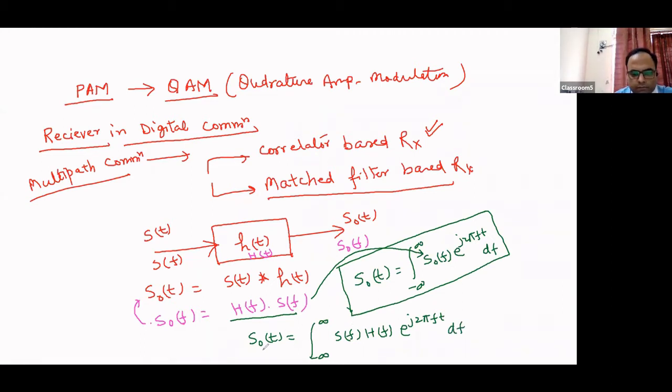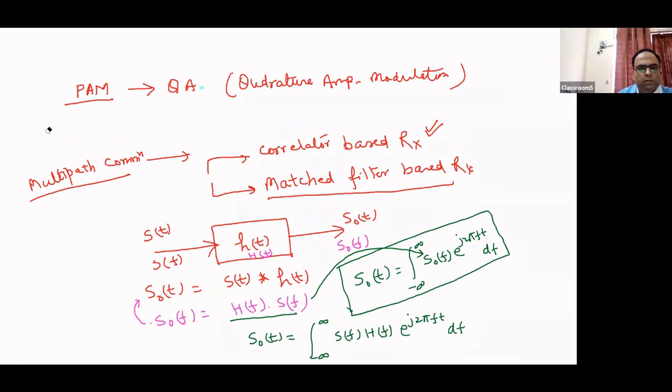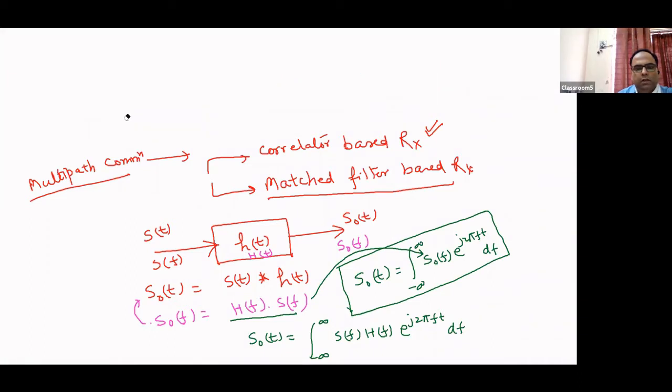So the output signal in time domain can be represented in this way. And with the help of this output signal, we can calculate the signal power also, because ultimately we want to calculate the signal to noise power ratio, right?